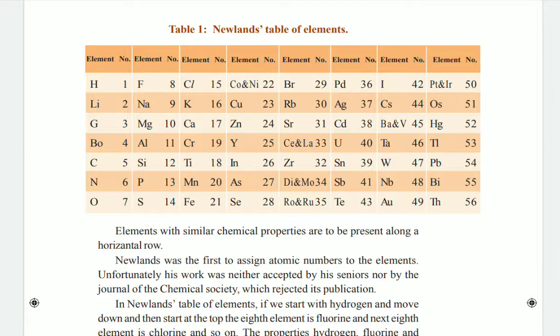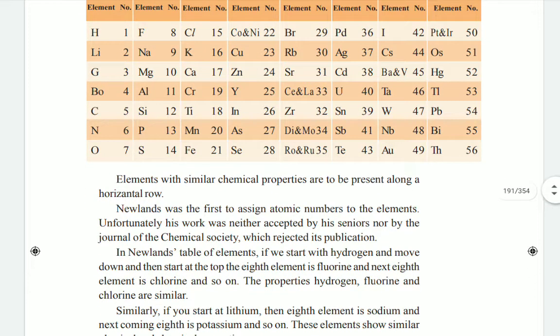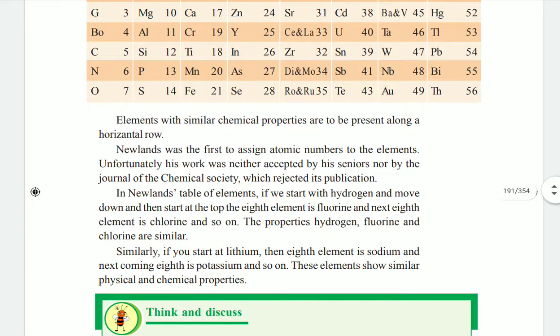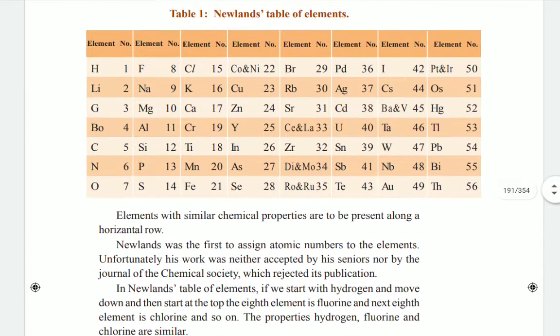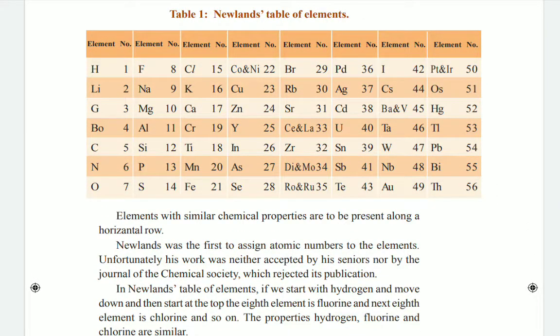For example, in the textbook, in Newland's table of elements, if we start with hydrogen, you see in the figure, the first element given is hydrogen. This is Table 1, Newland's table of elements, which you have to observe, children.